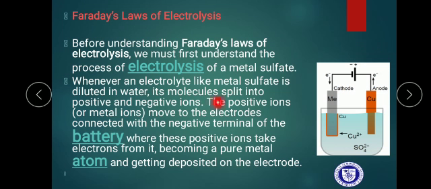The positive ions or metal ions move to the electrode connected with the negative terminal, the cathode, where these positive ions take electrons, becoming pure metal. When the copper ion moves towards the cathode, it gains 2 electrons.